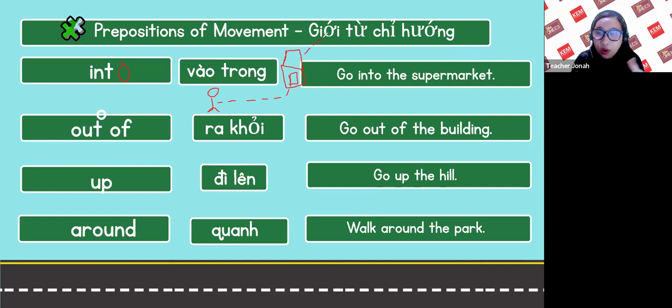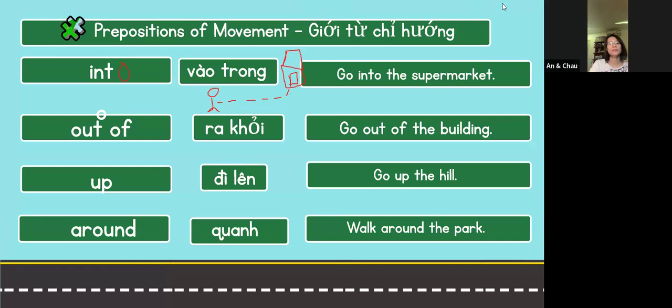So that's into the supermarket. Go into. Into is move from outside to inside. Yes, class? Yes, teacher.